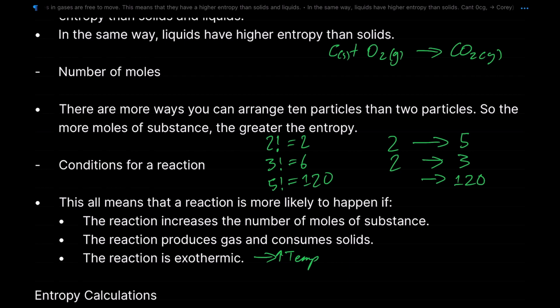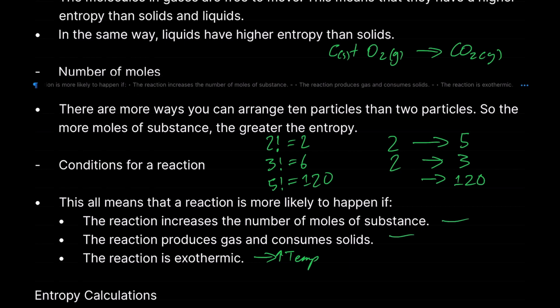So if we're getting rid of solids or getting rid of liquids to form gas, or getting rid of solids to get liquids, that would increase the entropy, because we're going from states of matter that allow atoms to be more freely arranged, and therefore have increased disorder, and therefore increasing the entropy. And hopefully that makes sense. And the number of moles, already explained that one, right?